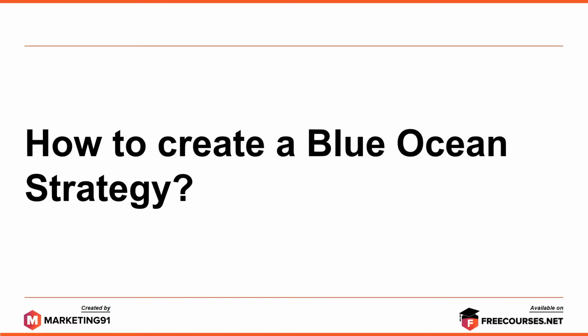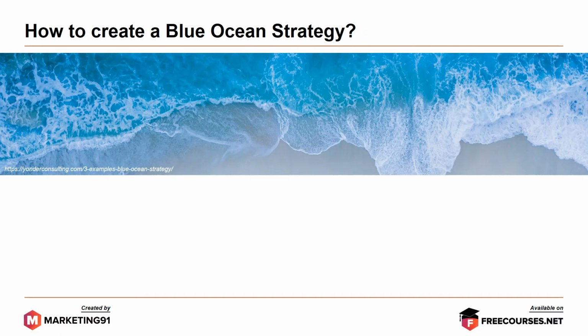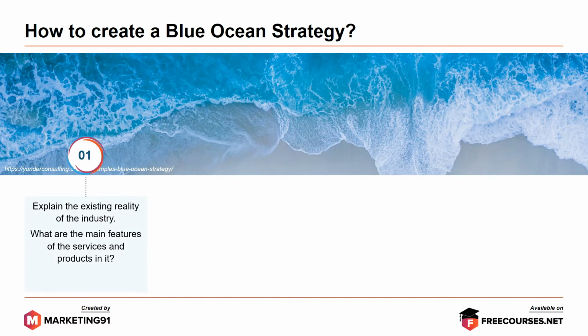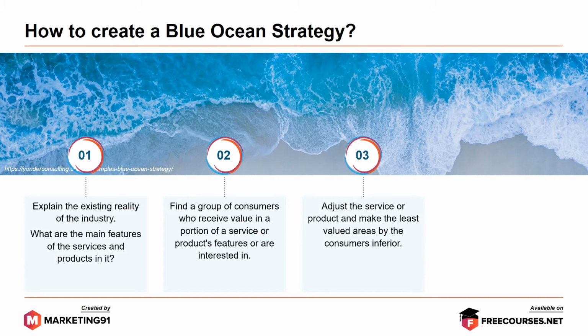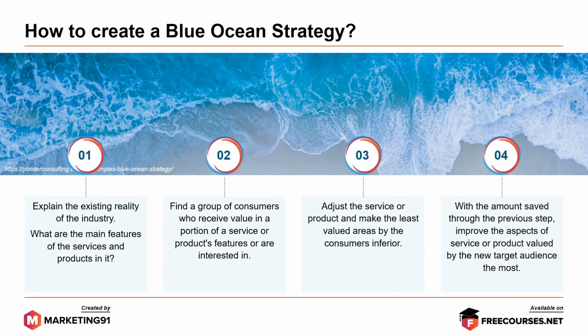Moving on, how to create a Blue Ocean Strategy. First, explain the existing reality of the industry. What are the main features of the services and product in it? Next, find a group of consumers who receive value in a portion of a service or product's features or are interested in. Third, adjust the service or product and make the least valued areas by the consumers inferior. With the amount saved through the previous step, improve the aspects of service or product valued by the new target audience the most. New features can also be introduced which are specifically targeted to the new consumers.